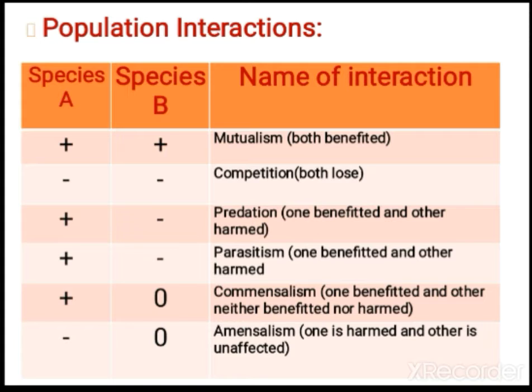Parasitism works the same way. If we take species A and species B, the guest is under benefit and the host is under loss. Next is commensalism: one is benefited and the other is neither benefited nor harmed. Amensalism: one is harmed and the other is unaffected.